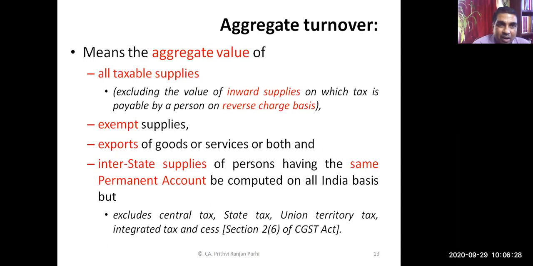I request Drishti, please read this definition.